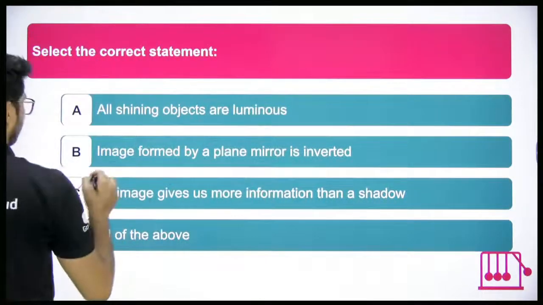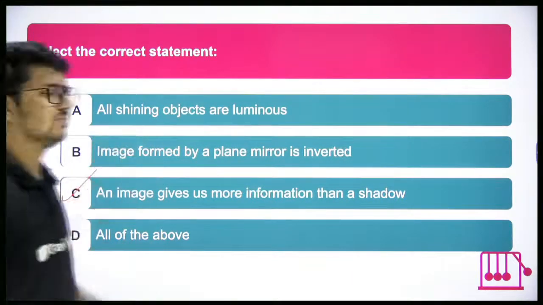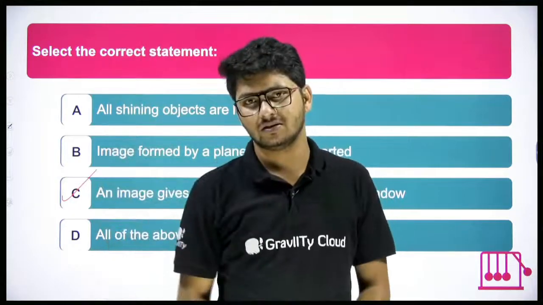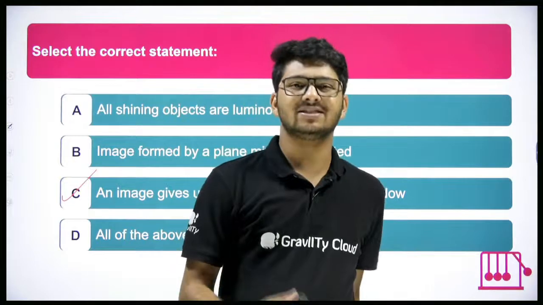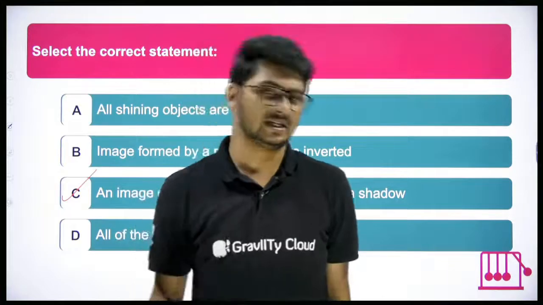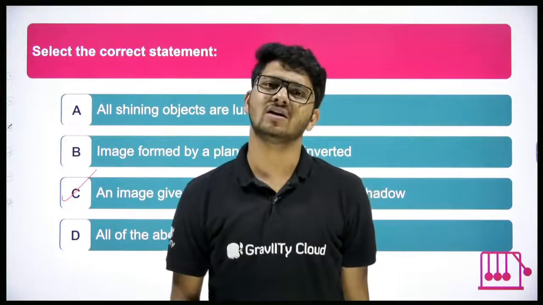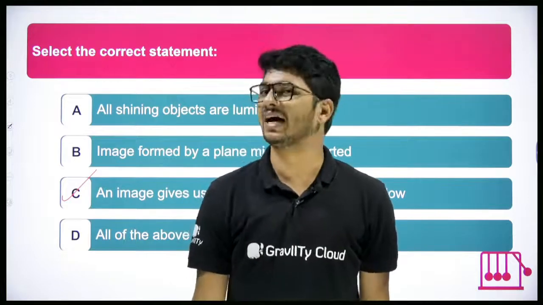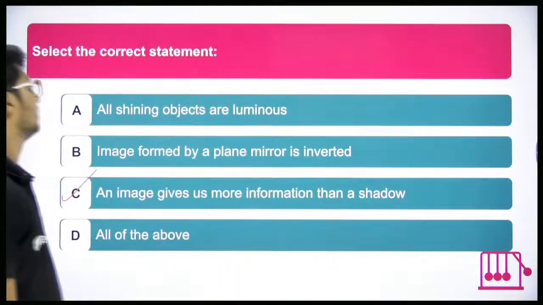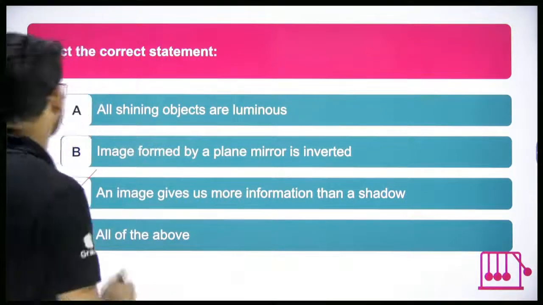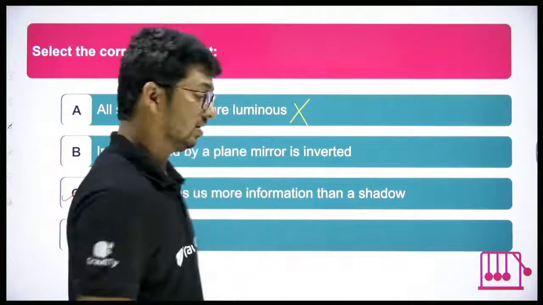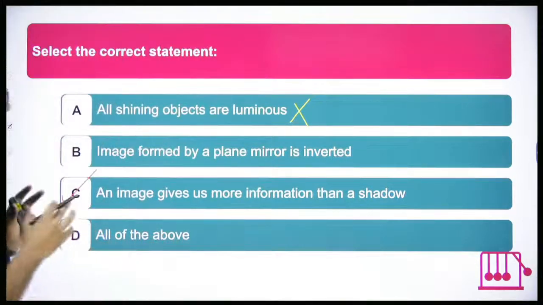What is the correct statement? Option C. All shining objects are luminous? No. Objects shine when light falls on them from something else. Generally, polished silver shines. But does polished silver shine in a dark room? No, it doesn't, because it cannot emit light by itself. So all shining objects are luminous? No. They do not produce their own light. They reflect the light falling on them. That's it.